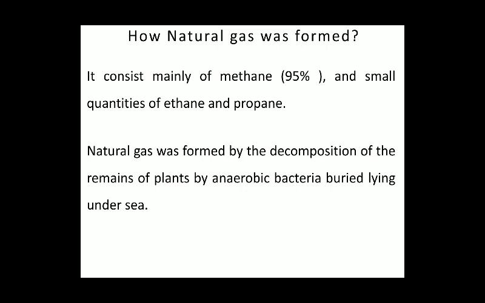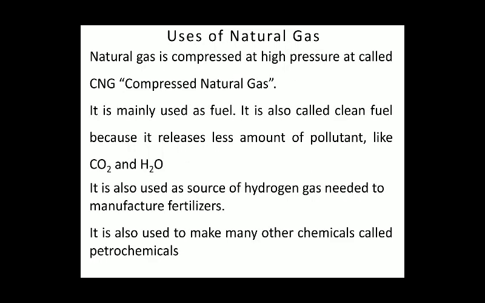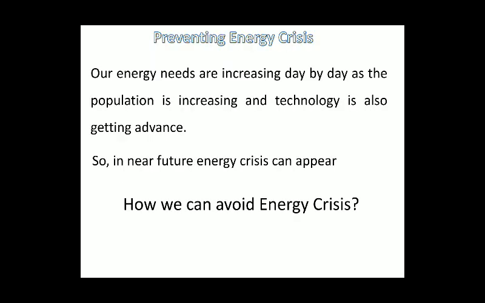When we compress natural gas at high pressure, it is called compressed natural gas or CNG. It is used as fuel, and it is called clean fuel because it releases less amount of pollutants like carbon dioxide and water. It is also used as a source of hydrogen gas needed to manufacture fertilizer. It is also used to make many other chemicals called petrochemicals.